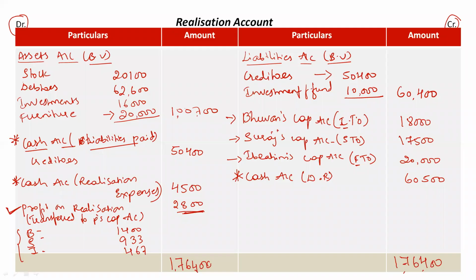Now the entries relating to cash on the debit side have been recorded. Next we have to record the entries on the credit side. We have one cash entry on the credit side, which is for debtors realized, or you can also say assets realized. Here it is on the credit side in the realization account.